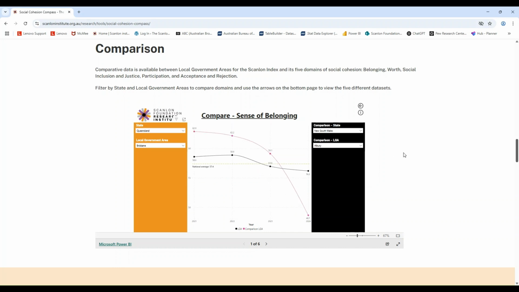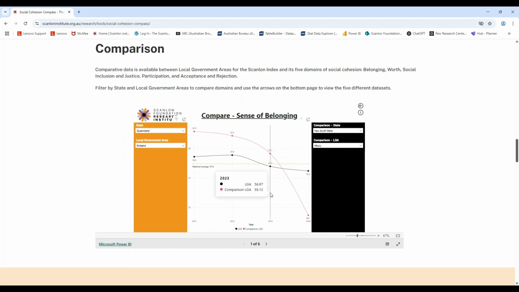The LGA selected on the left-hand side panel, or the orange panel, will represent the LGA line on the graph, or the black line in this instance. The LGA selected on the right-hand side, or the black section, or the comparison LGA as it's titled, will represent the corresponding comparison LGA line on the graph. The national average is also visible. You can also hover over the data to see the scores for each LGA by year.